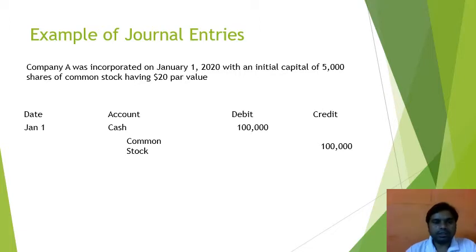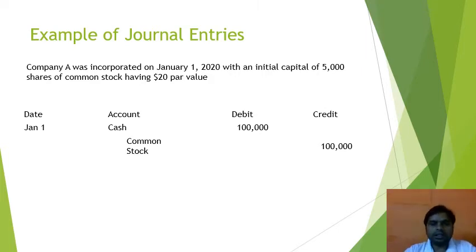So the total amount of capital is 5,000 multiplied by 20, which is $1 lakh. In this case the cash account will be debited with $1 lakh and the common stock will be credited with the same amount, which is $1 lakh.